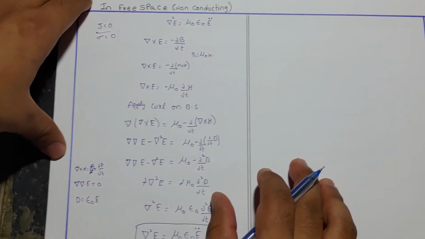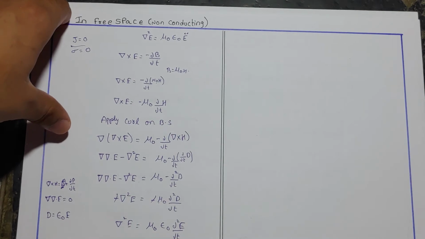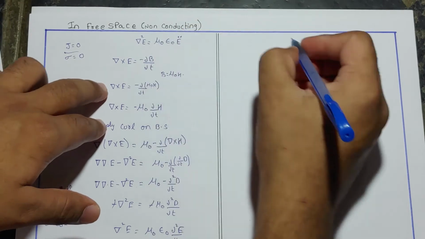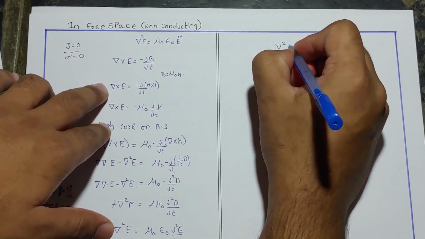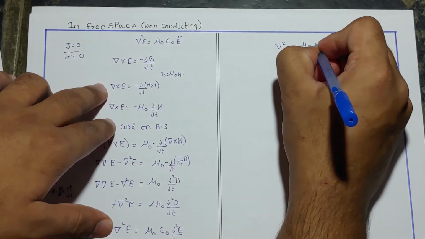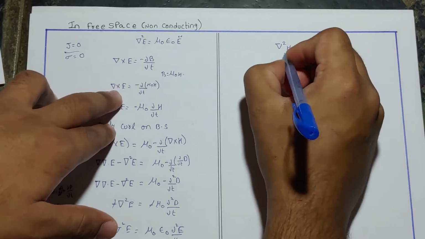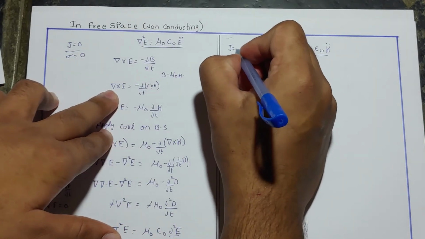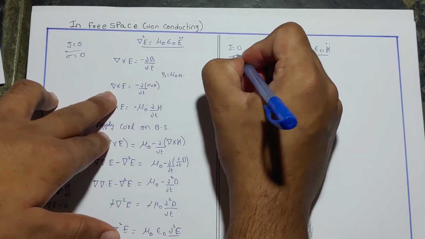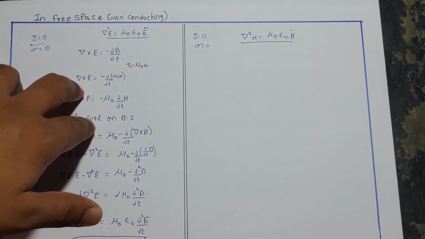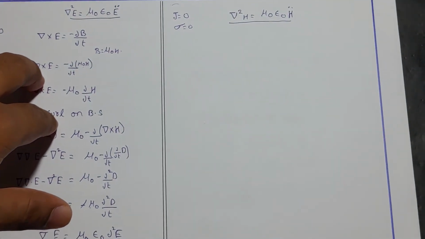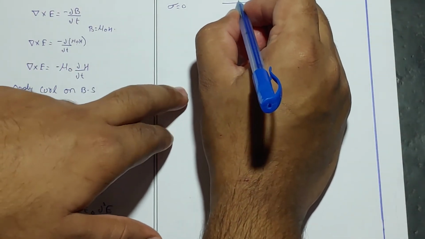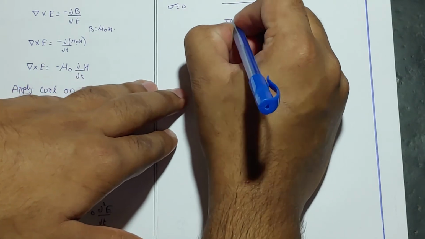Let us solve for the next one. As we found out in the electric field terms, now let us solve in the free space non-conducting media in magnetic field terms, that is H. We need to find out this one. In the same way, J is equal to 0, conductivity is equal to 0, as this is in free space non-conducting media. Let us solve it. For this, as this is in del square H, let us use the Maxwell first equation.